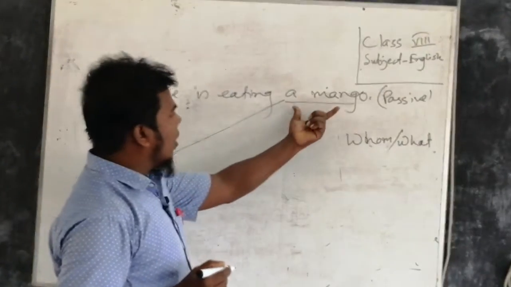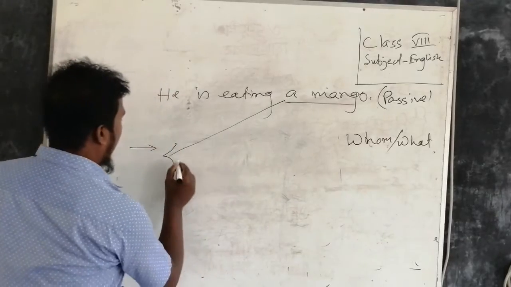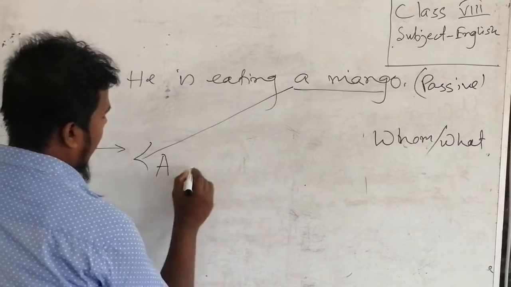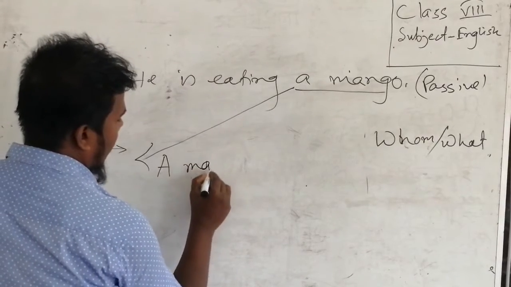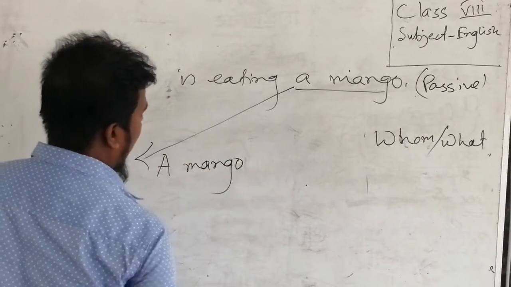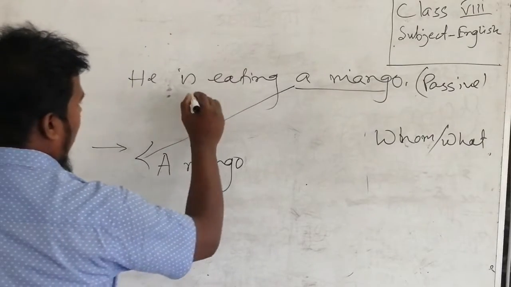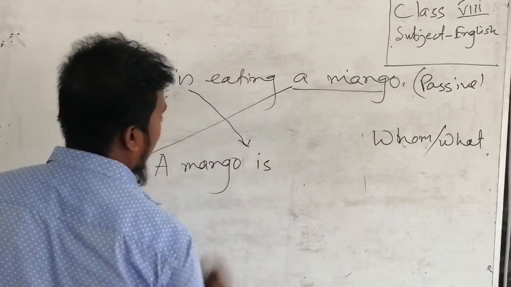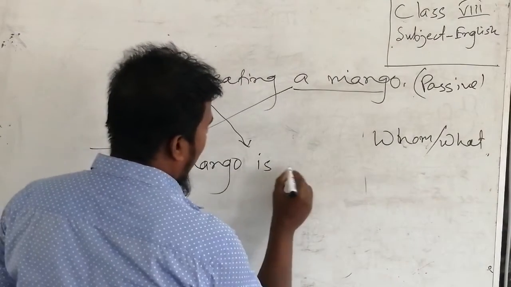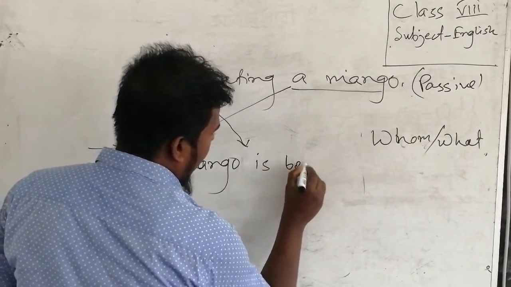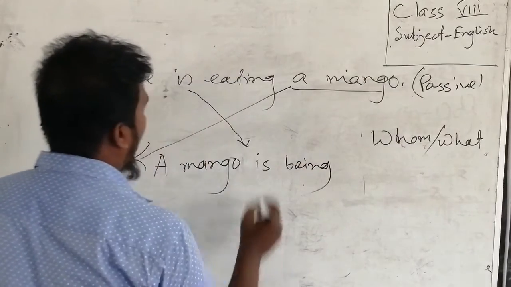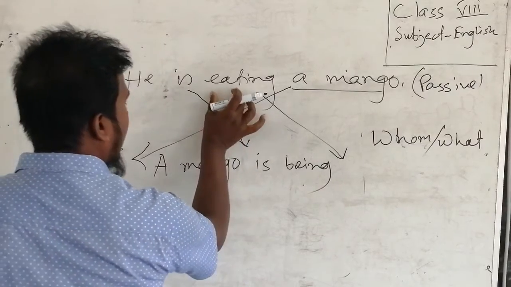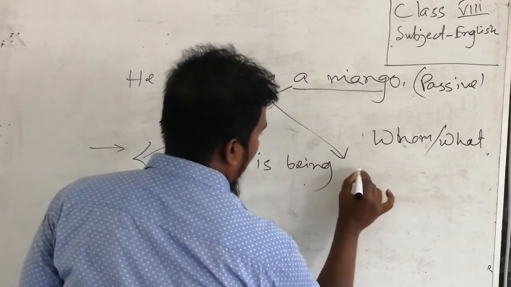So we will write a mango as the subject because it is a noun. A noun never will change. A mango, then we will write the be verb is. Then we have to add being. Now we will write the past participle form of the main verb, eat, eaten.